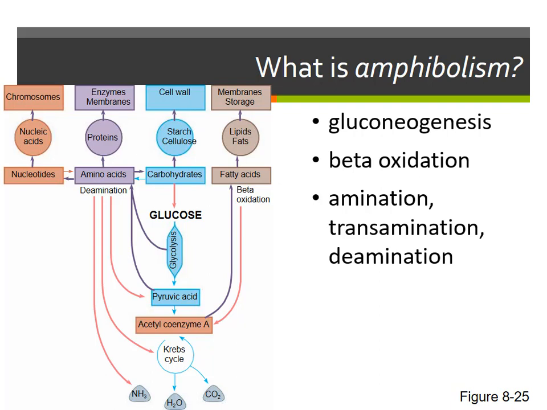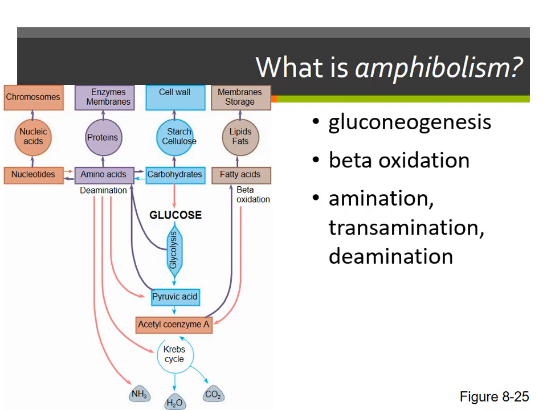So for example, gluconeogenesis means taking pyruvate and making glucose from pyruvate. So maybe we need to make a polysaccharide within the cell, and we've got pyruvate. We can actually turn pyruvate back into glucose and make a polysaccharide like peptidoglycan. I don't think we would. Or a glycocalyx of some sort, but something like that.